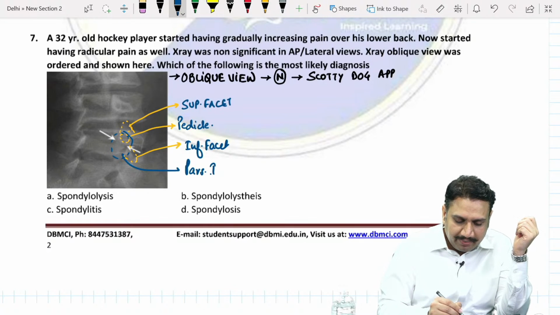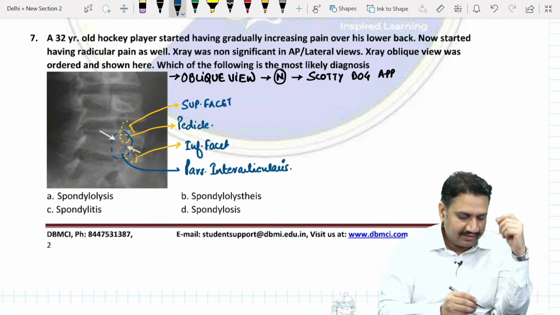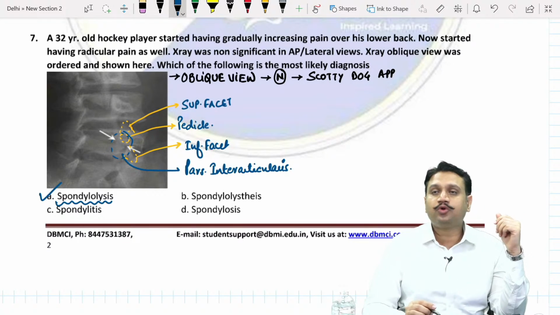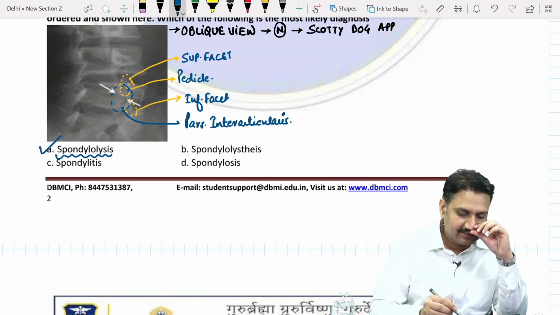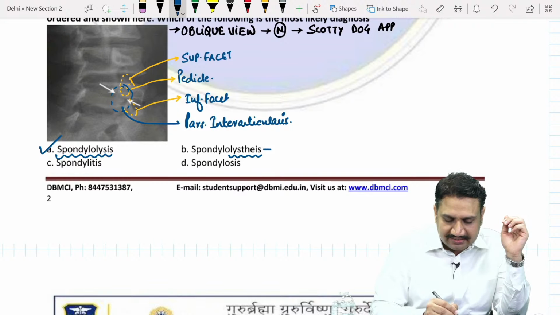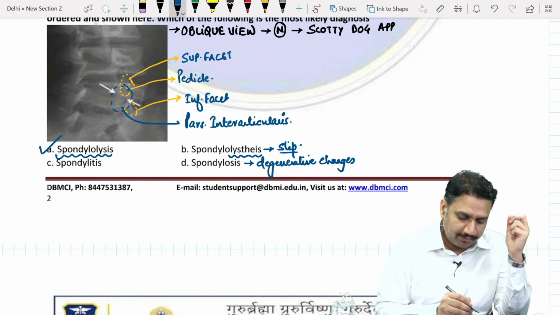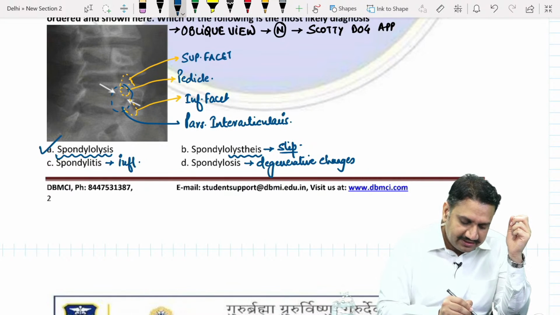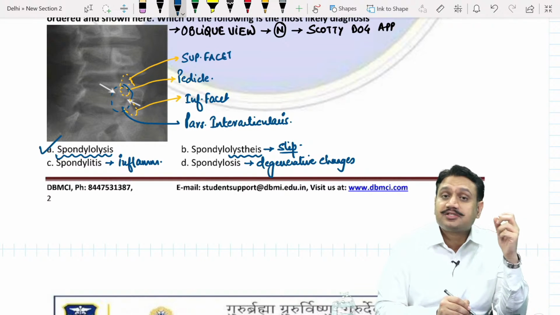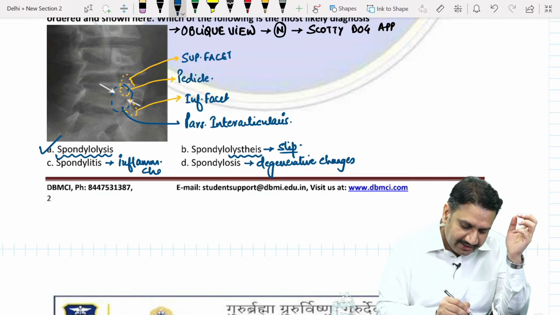The pars interarticularis. So what condition are we talking about? Yes, spondylolysis. Absolutely right. I do believe everybody knows the difference between these four terminologies. Spondylolisthesis: listhesis is slip. Losis is degenerative changes, like osteophytes, decreased disc space, deformations. Spondylitis is an inflammatory change, for example, ankylosing spondylitis. So inflammatory change. Okay.